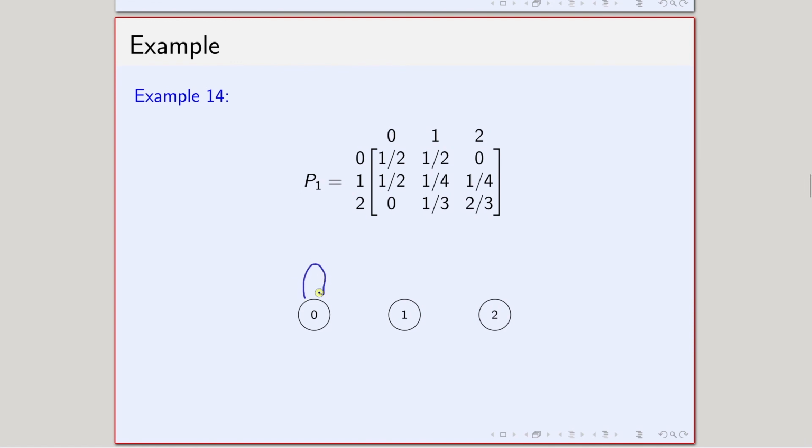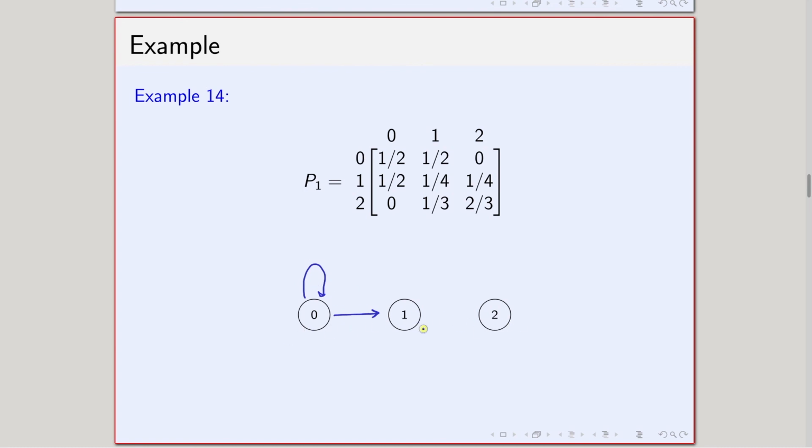So, I just write the path like this. From 0 I can go to 0 with positive probability. Similarly, in one step I can go from 0 to 1. So, with positive probability I can go from 0 to 1. So, I just write like this. So, this way I will add all the